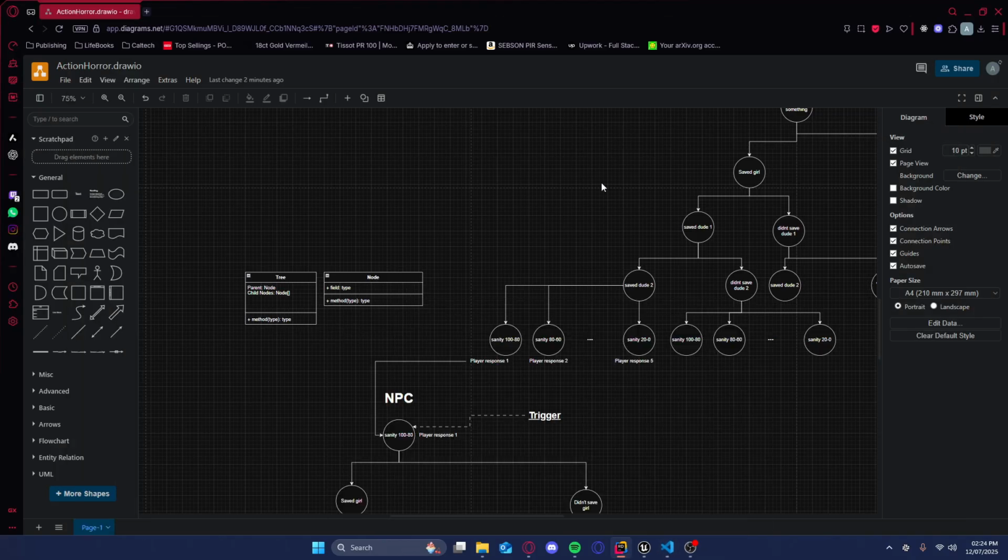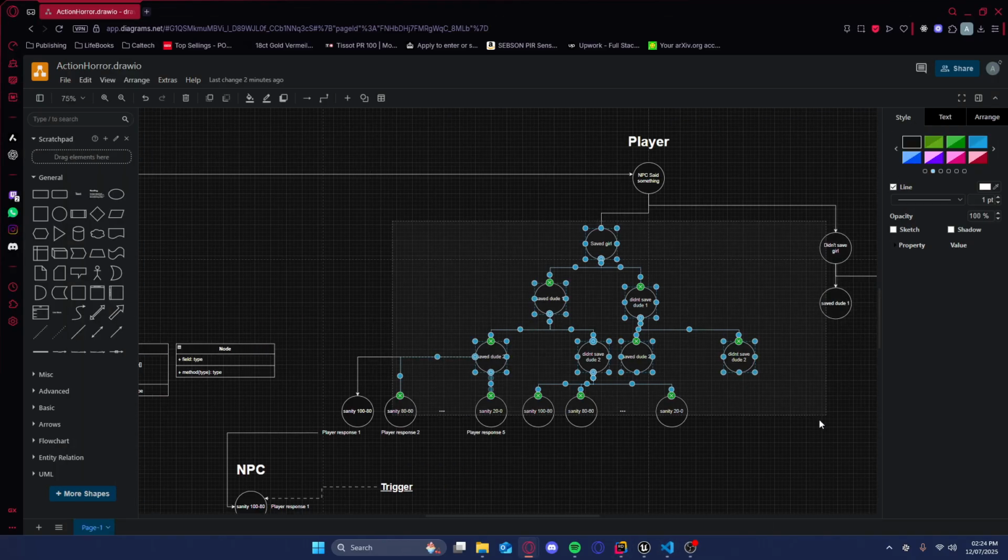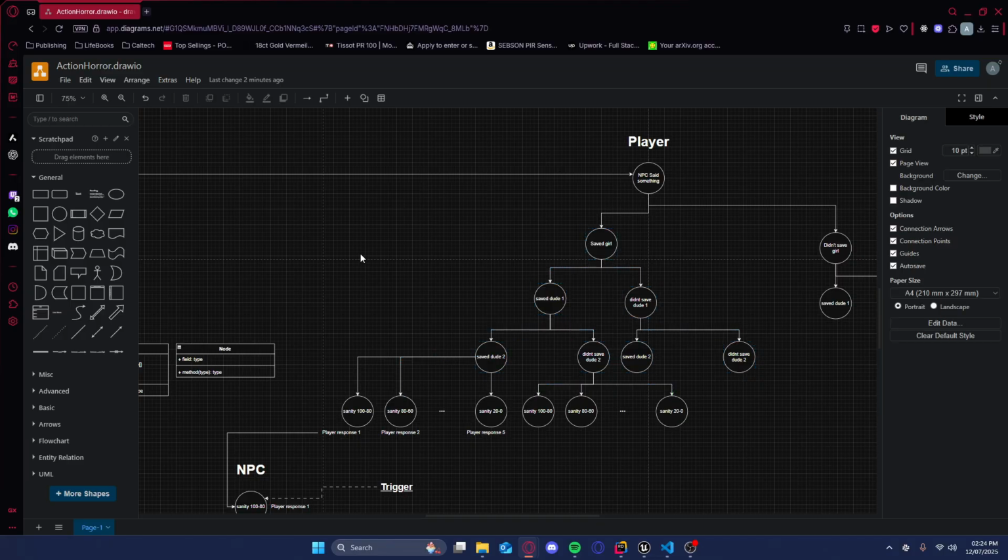All right. So we have this table, right? Now this table, once made, I am storing as a singleton on the player, right? Because these are the player's decisions that have been made, and that's it. We don't need them anywhere else. The NPCs can just reference this to see where we're at in the game, what point of the story we're at, what decisions we've made, what our sanity is, and all that stuff, right?